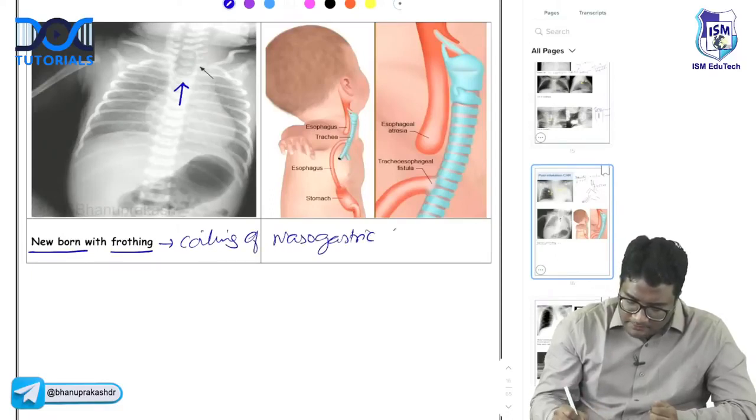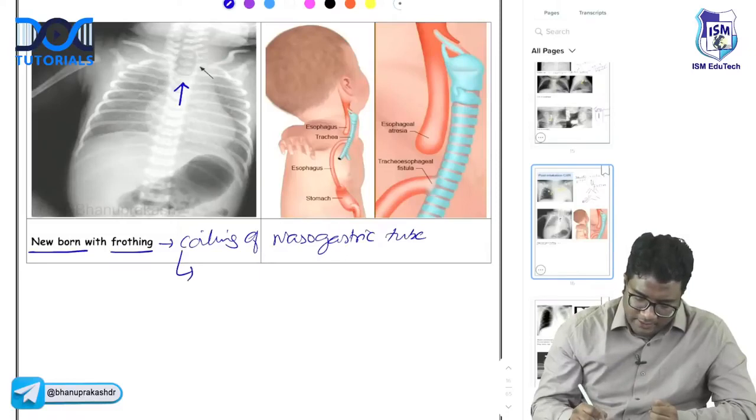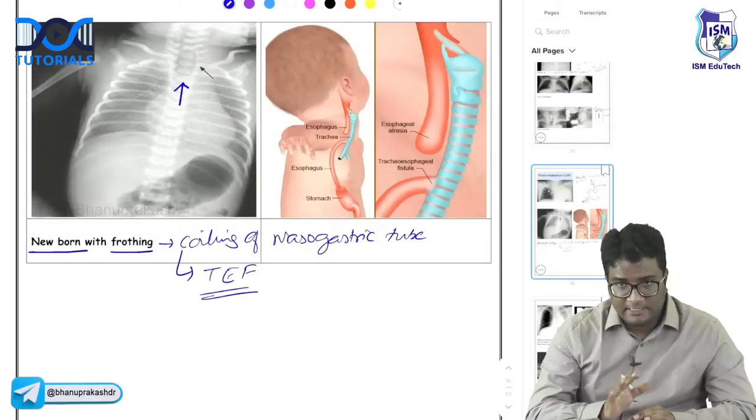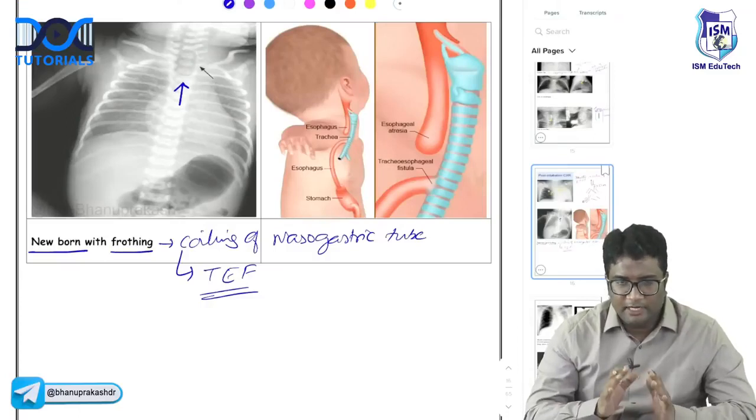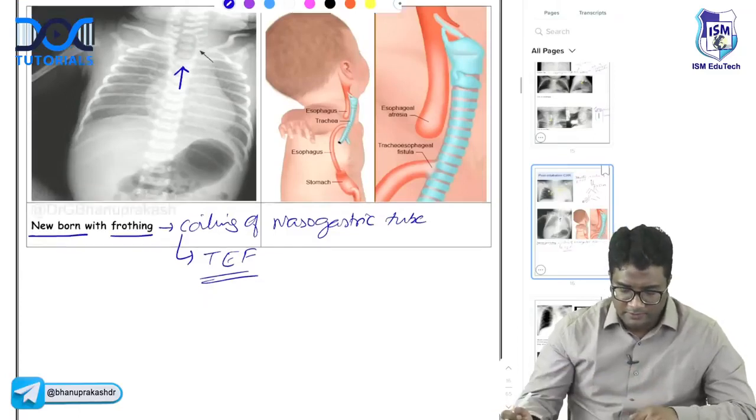What do you think is this? This is tracheoesophageal fistula. Very good. This X-ray was given in the exam. Tracheoesophageal fistula will have coiling of the nasogastric tube with frothing in the newborn.